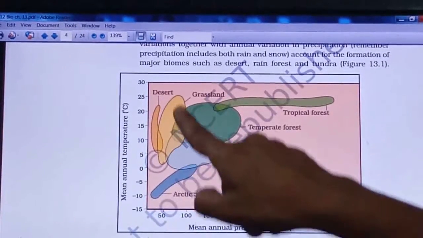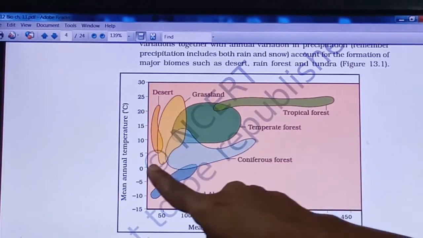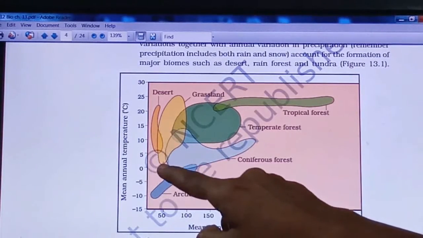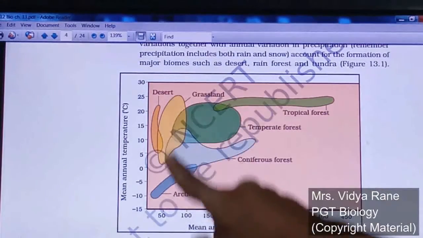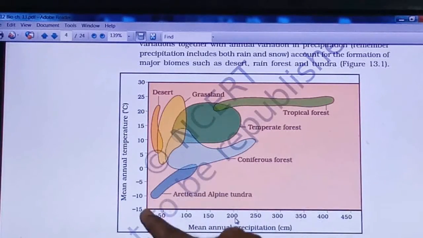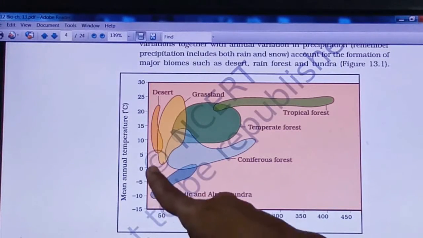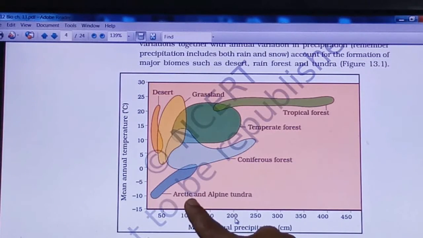The grassland is there, and the temperature range also comes a little bit down, from about 1-2 degrees centigrade to 25 degrees centigrade. With this much precipitation you can see a grassland. Similarly, below 0 degrees centigrade, less temperature is there, and a little bit more, near about 100 precipitation, that will give you Arctic and alpine tundra, right?